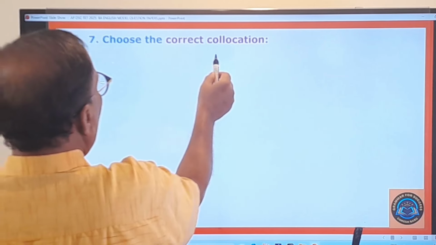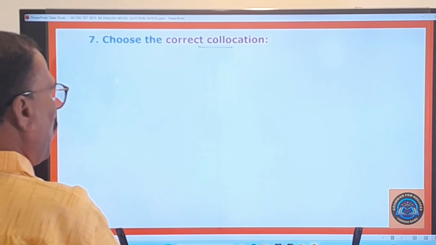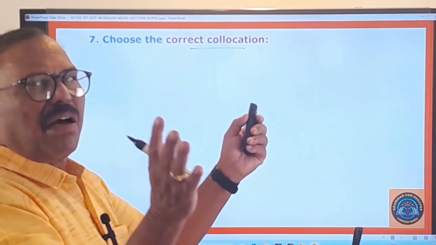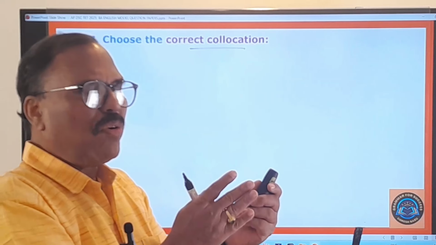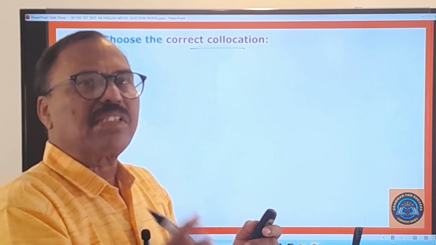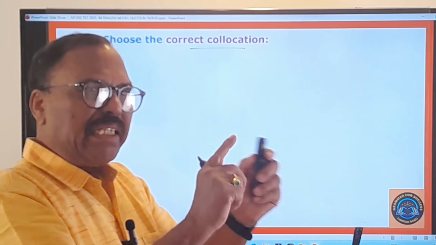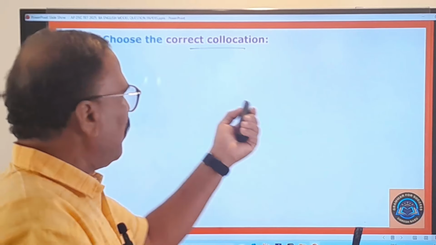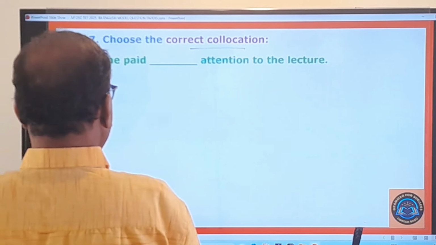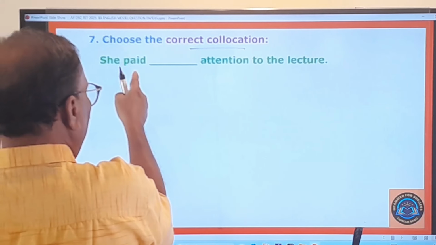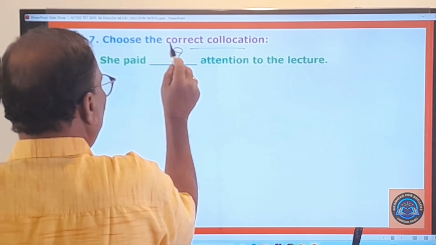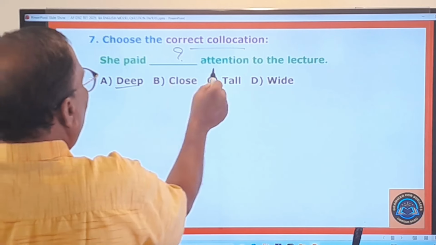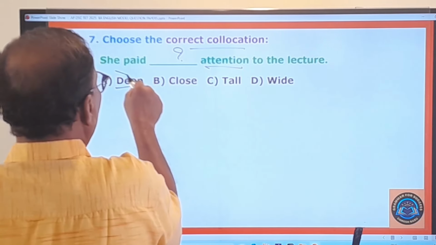Seventh question, choose the correct collocation. Collocations are very important. Collocation means combination of words. Certain words are there. They go in combination with certain words only. So that is called a collocation. So here one statement is given with a blank. She paid dash attention to the lecture. So what should be used before this? Deep attention. No, you don't say deep attention.